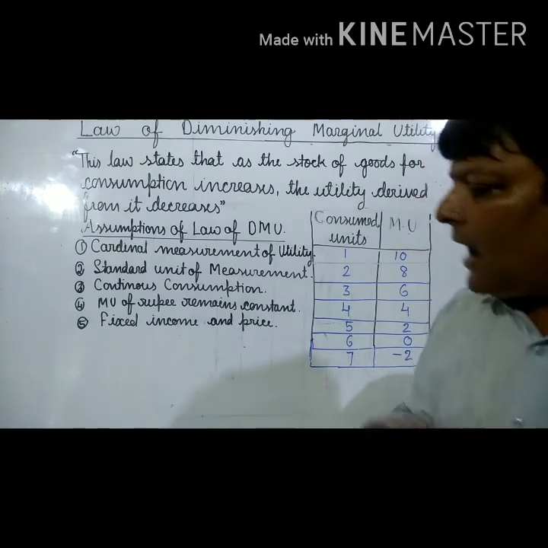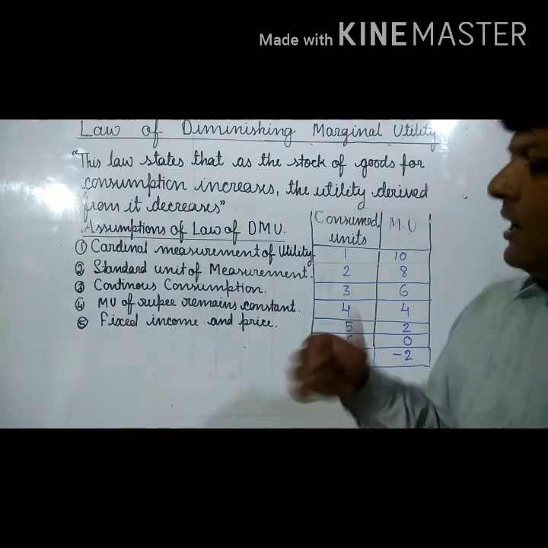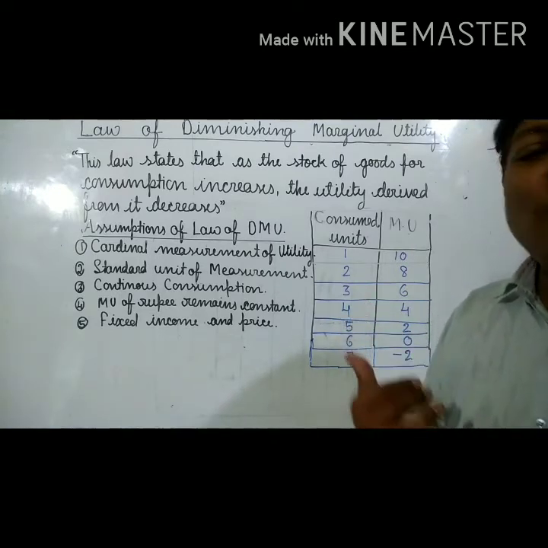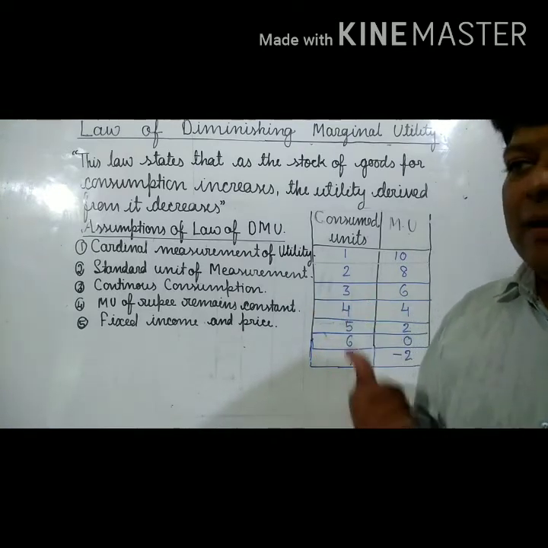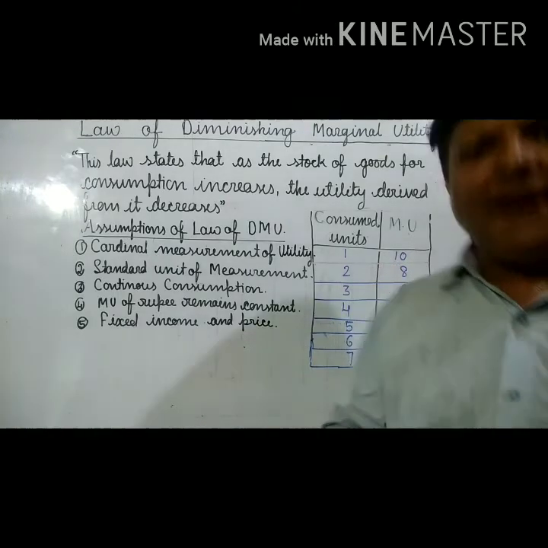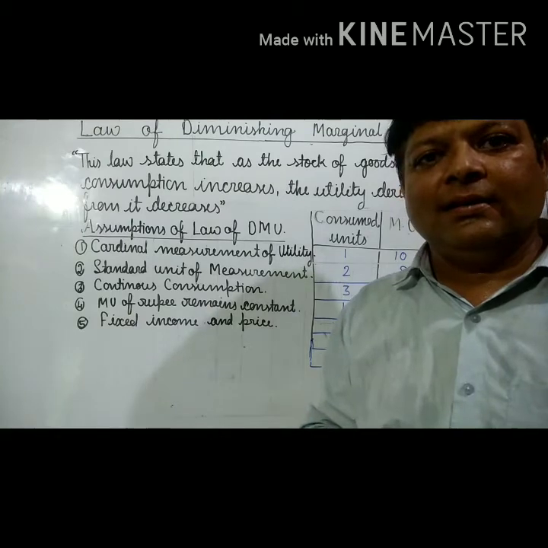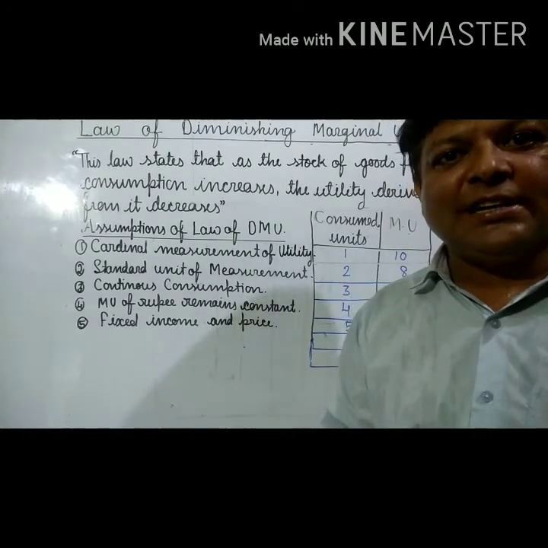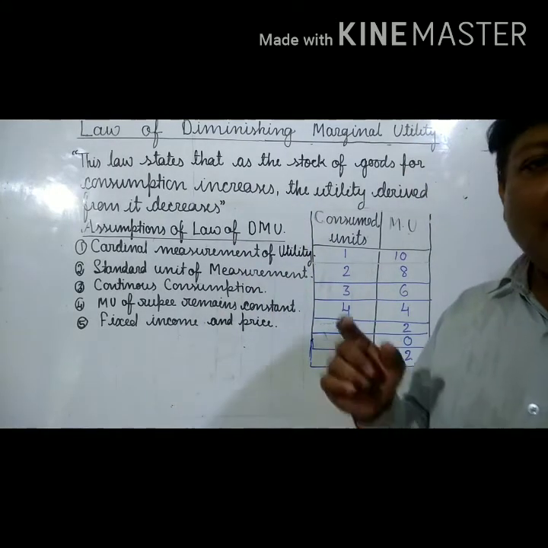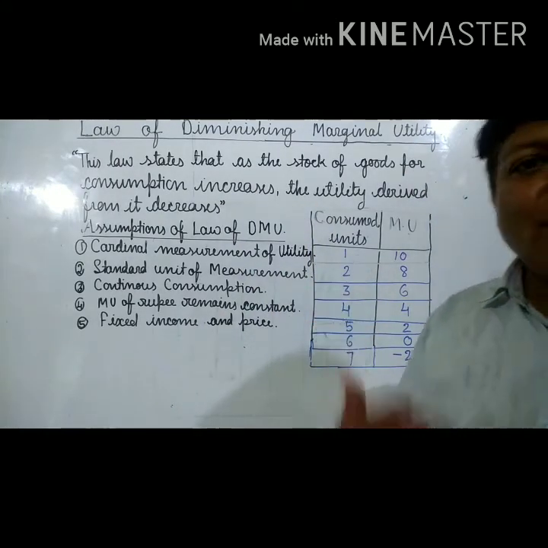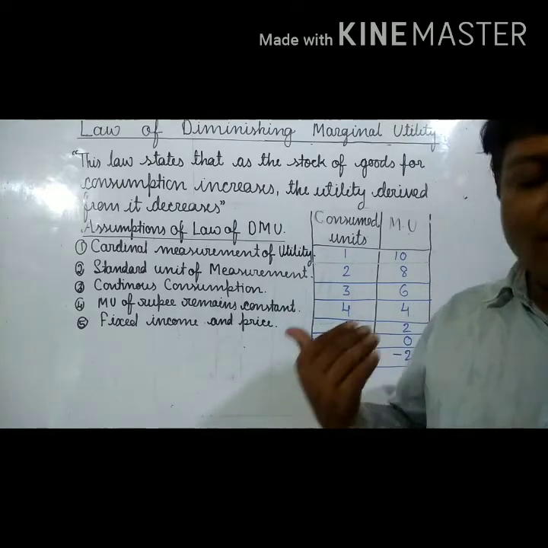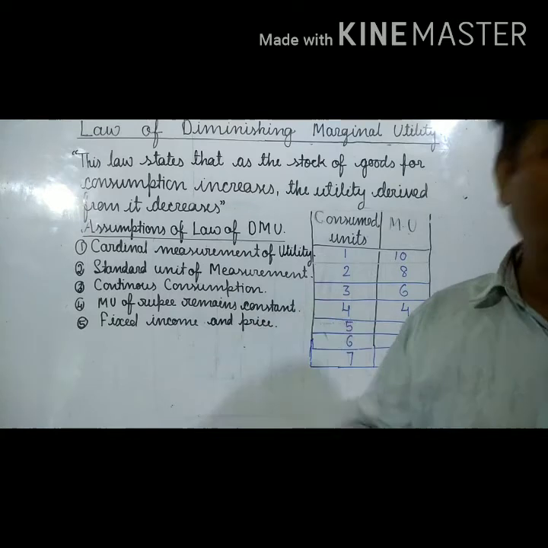Now next is that MU of rupee remains constant. When I was teaching, I told you I am not comparing this with money. But the moment you go to purchase from the market, you have to pay. And the moment you pay and purchase a commodity for satisfaction, you become a consumer, and this law belongs to the consumer sense. Because of this, we have to discuss the matter of money also.